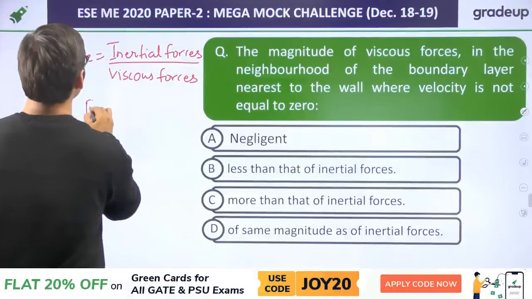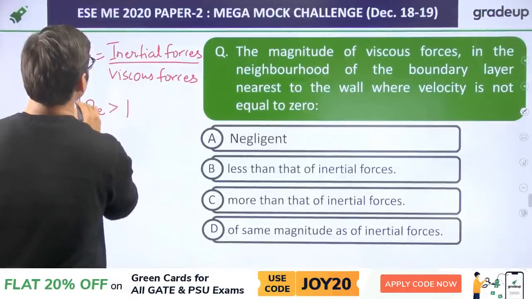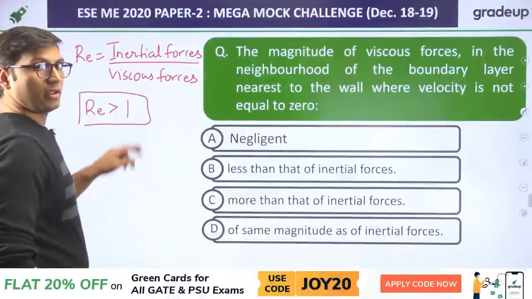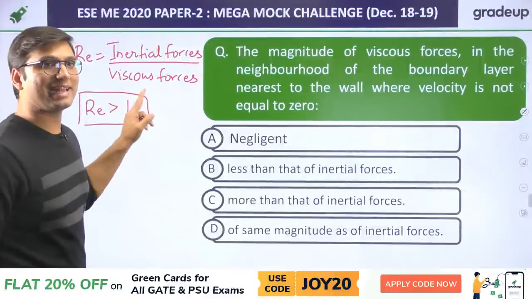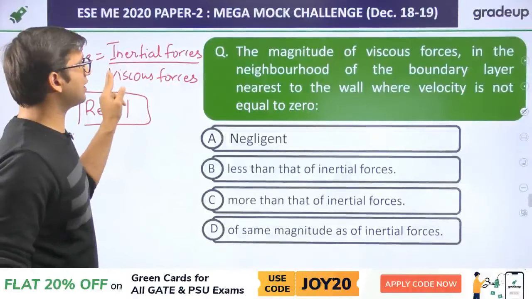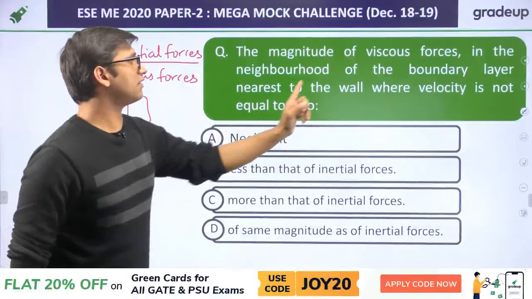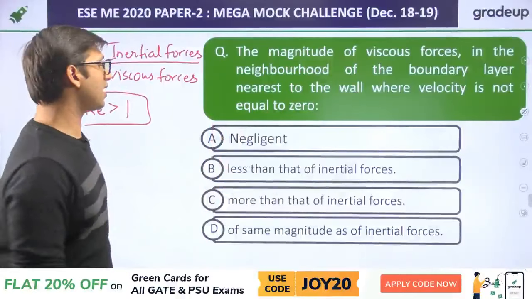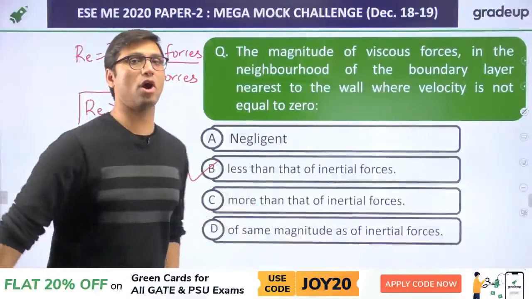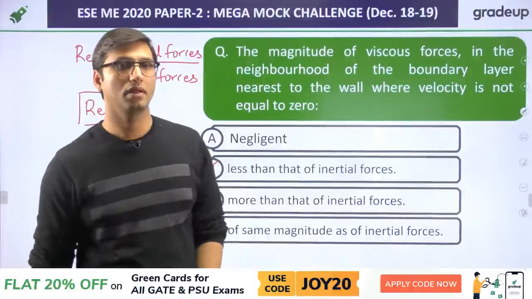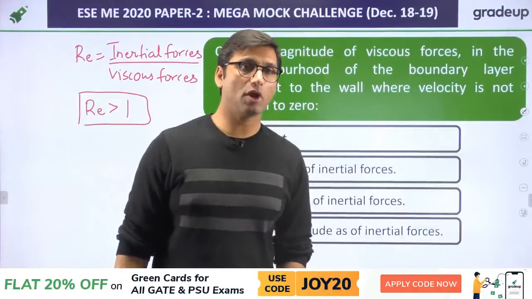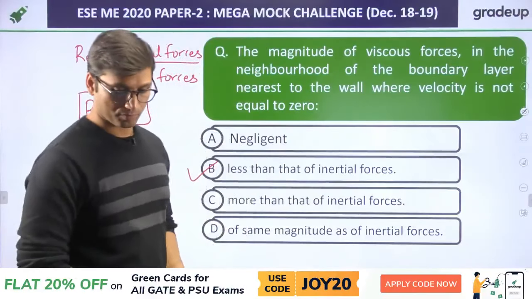And always remember that Reynolds number is greater than 1. If Reynolds number is greater than 1, that means inertial forces will be greater than viscous forces, or we can say that viscous forces are less than the inertial forces. The right answer will be option B.